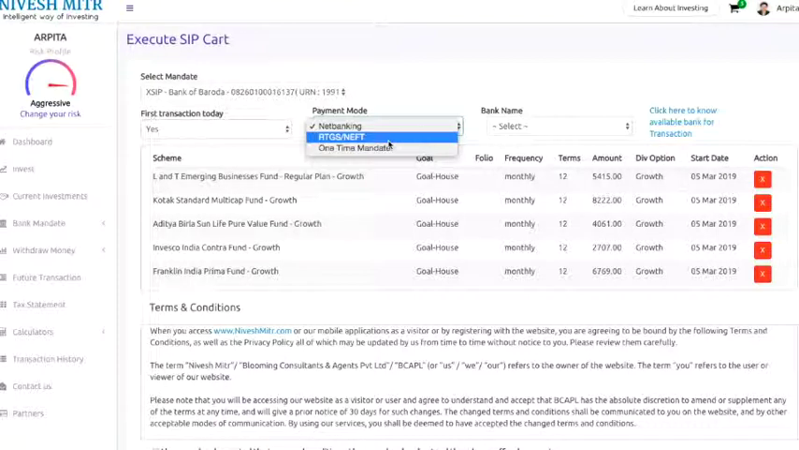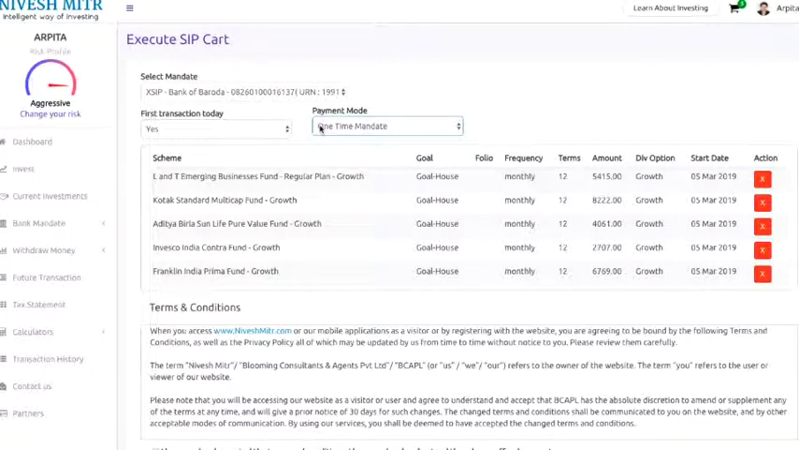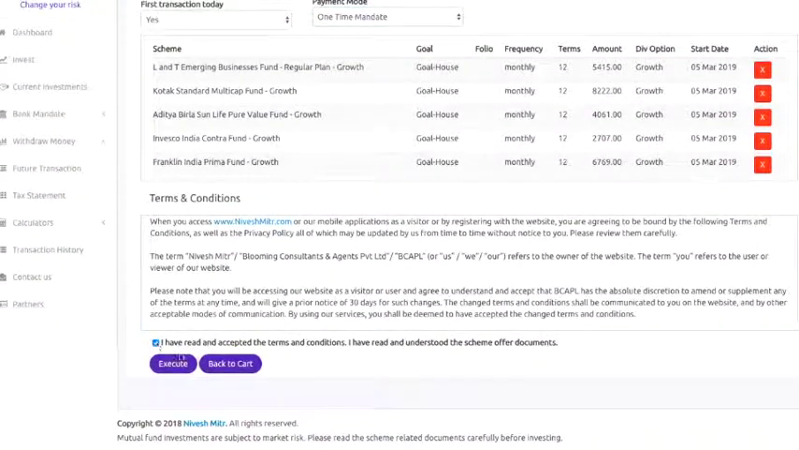I can transfer the SIP amount via NEFT, or it can be the mandate that is here. Suppose I select one time mandate, then the first transaction is executed today via this mandate. I click on I have read